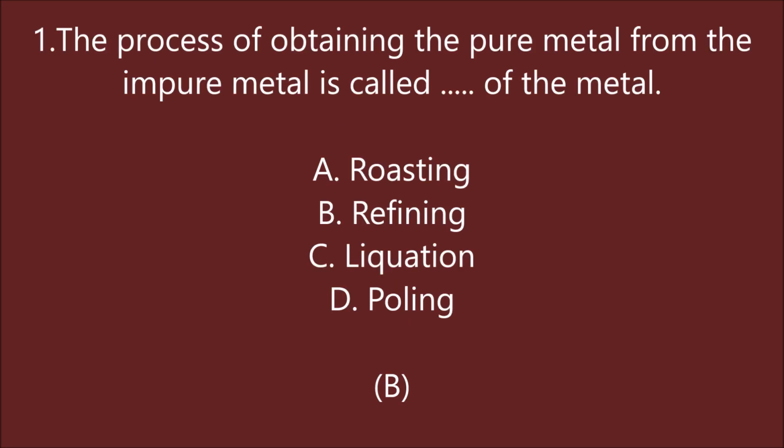The process of obtaining the pure metal from the impure metal is called dash of the metal. Roasting, refining, liquefaction, poling. B is the right answer, that means refining.